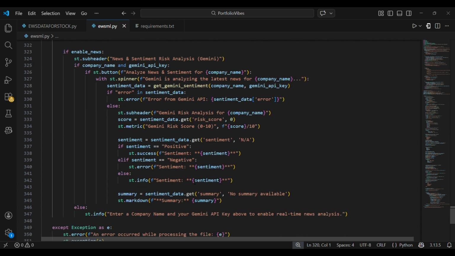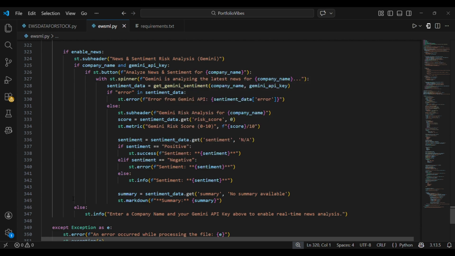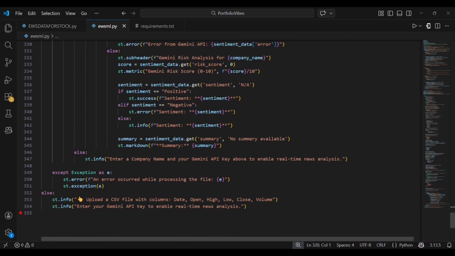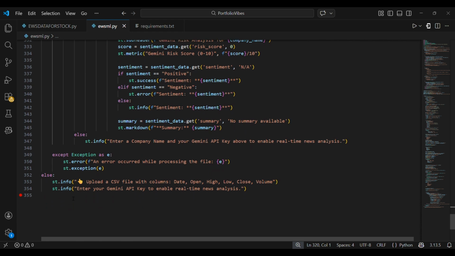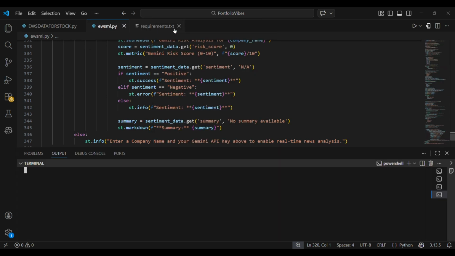And after that, we also have this real-time news integration, which we used for sentiment analysis using the Gemini API key. So this was the whole project, and now I'll be showing you its dashboard. So let's open its dashboard.